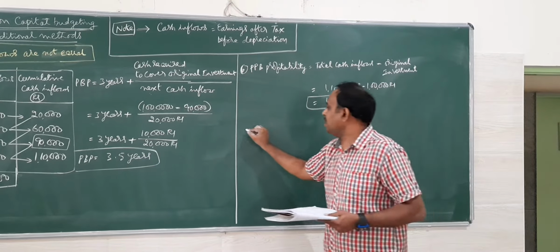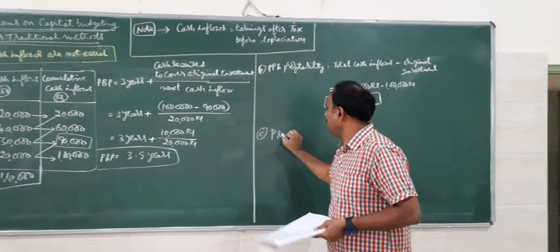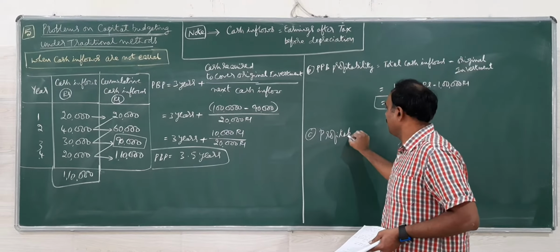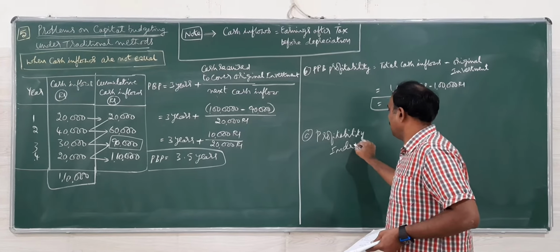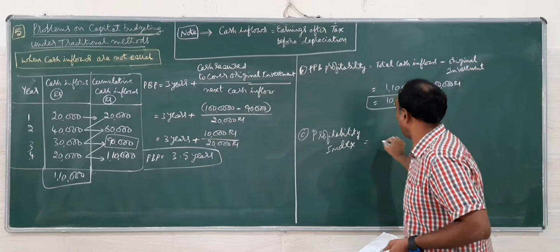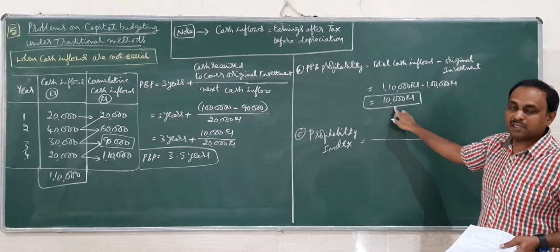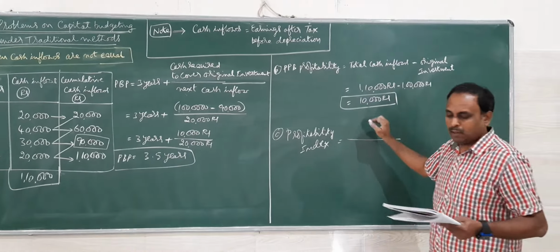Then the profitability index. The profitability index tells us the percentage of profit, that is, the percentage of post payback profitability.